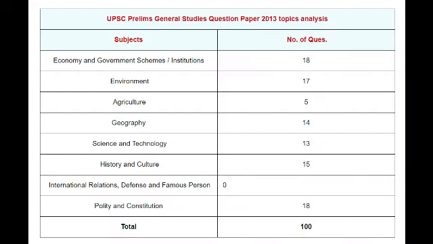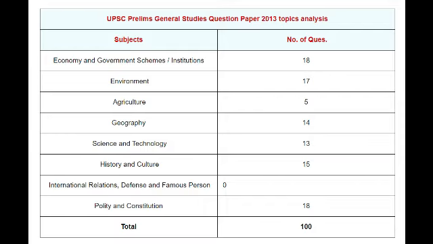Now let's see the analysis of the questions asked in previous years. First, let's go to the general studies question paper. In the subject of economy and government schemes and institutions, the number of questions asked is 18. In environment, the number of questions asked is 17. In agriculture, 5. Geography 14, science and technology 13, history and culture 15, and no questions were asked on international relations, defense, and famous persons.